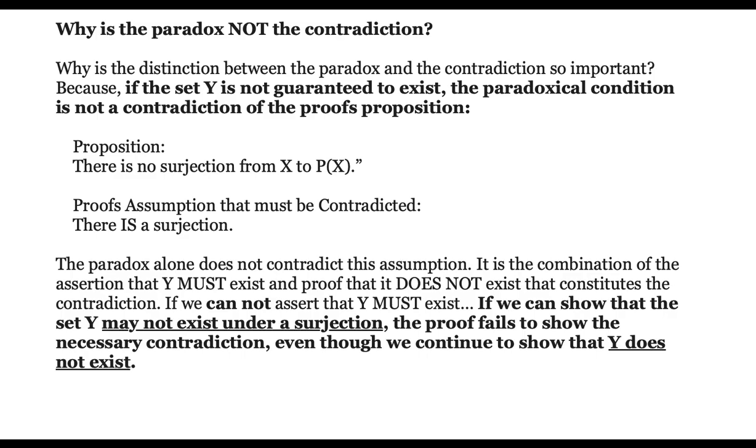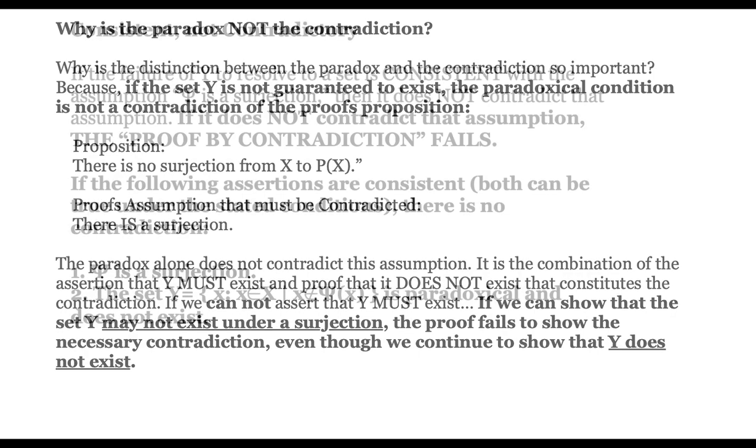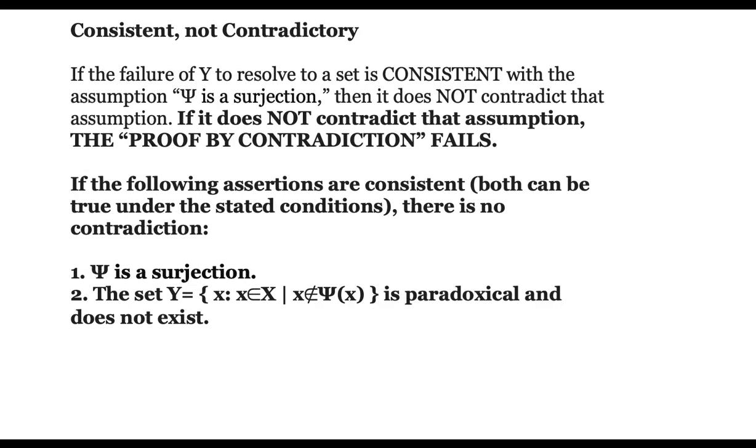This is important because if we can't assert that Y must exist, if we can show that the set Y may not exist under a surjection, then the proof fails to show the necessary contradiction, even though we could continue to show that Y does not exist. The failure of Y to resolve to a set, then, if that's consistent with the assumption of a surjection, is not a contradiction of the assumption.